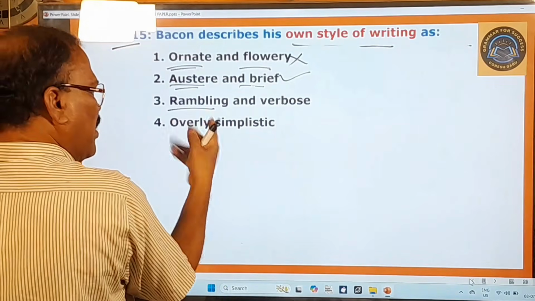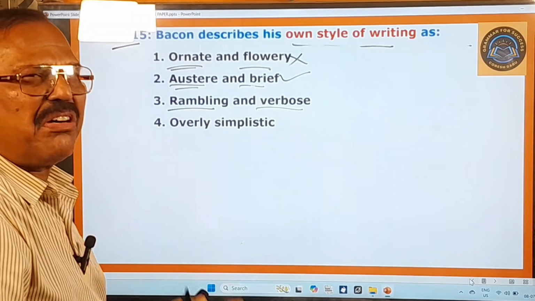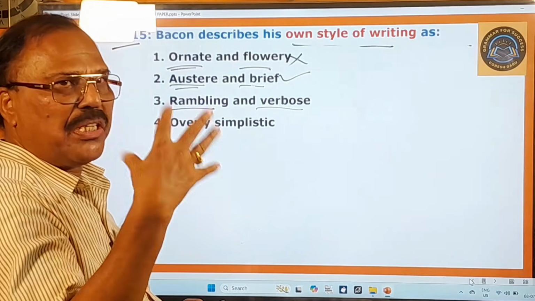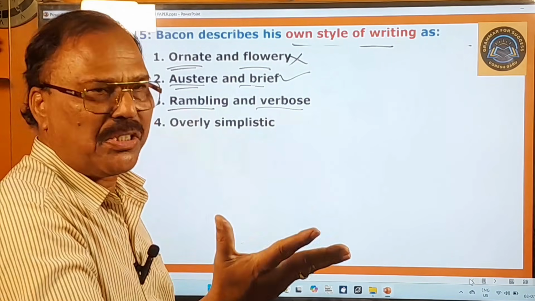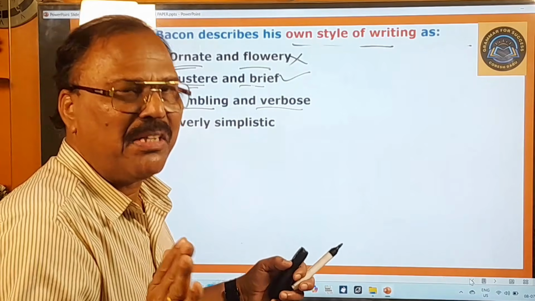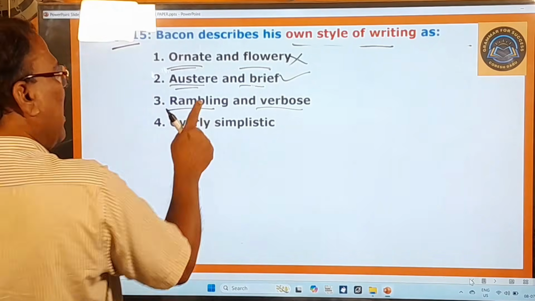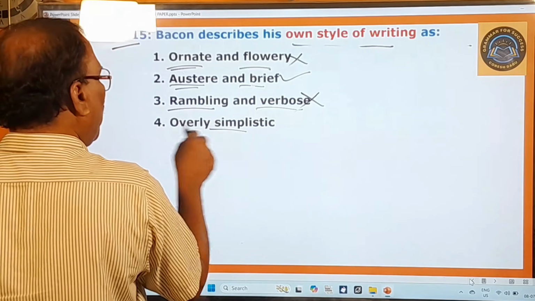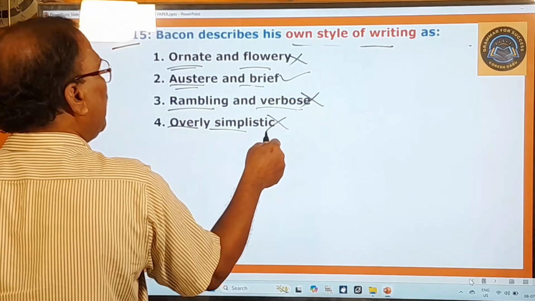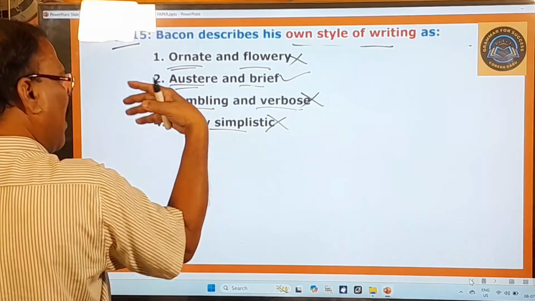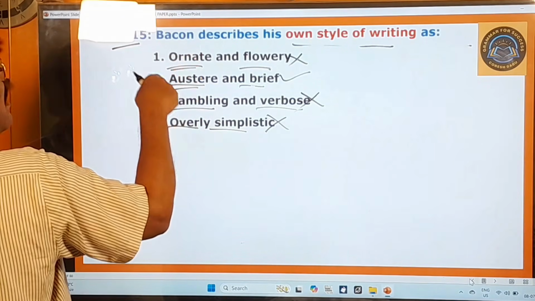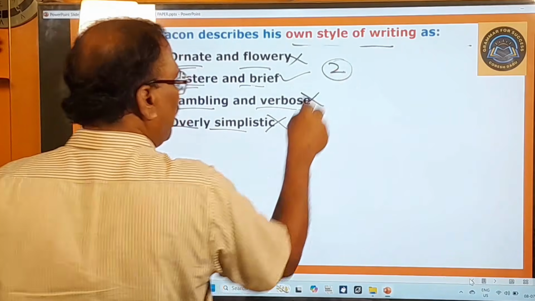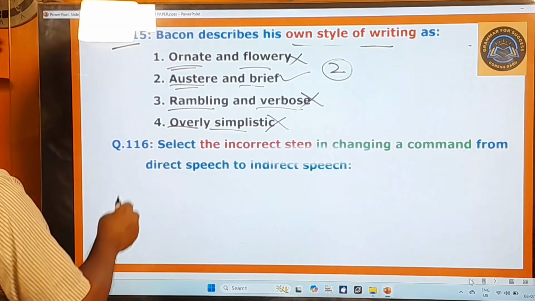Rambling means confusing, and verbose means full of words but no meaning at all. To express the meaning of something small, using many more words, that is called verbose. ఒక చిన్న విషయాన్ని చెప్పడానికి ఇన్ని మాటలు వాడడం, so that is called verbose. And here rambling means confusing. Rambling and verbose. No. Overly simplistic. Overly means excessively simplistic. No. So here the first one, third one, fourth one are absolutely wrong, and Bacon's style of writing is austere and brief, and therefore the second one is your answer. And you go to the next question, 116th one.